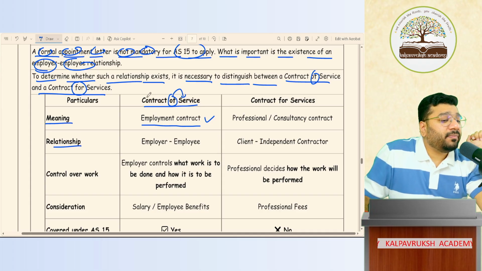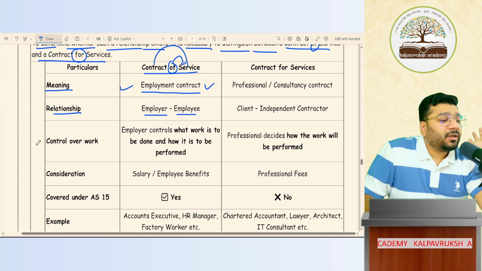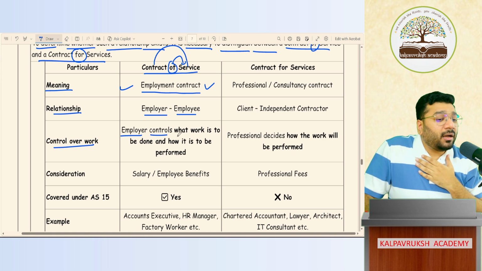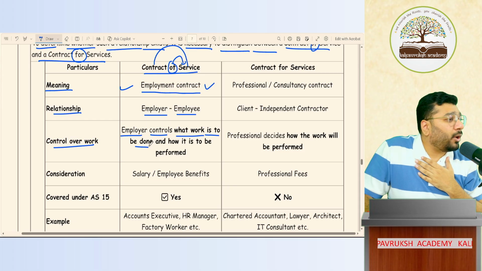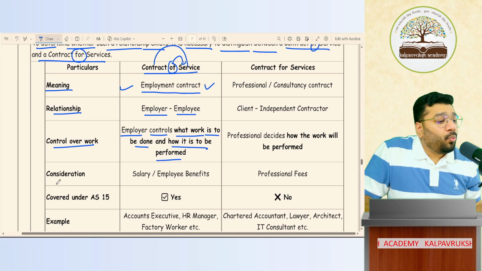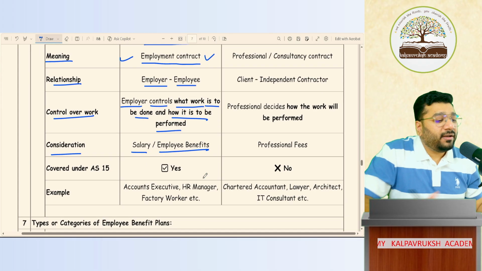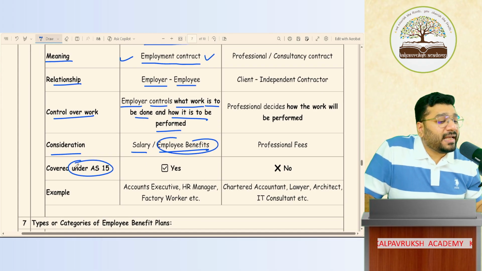What is the relationship in contract of services? It is employer-employee relationship. Control over the work: the employer controls what work is to be done by the employee and how it is being performed. Got it? Not got it? For the work that she is doing, what is the consideration that I'm paying? Salary or any other employee benefit. So is this employee benefit covered under AS 15?